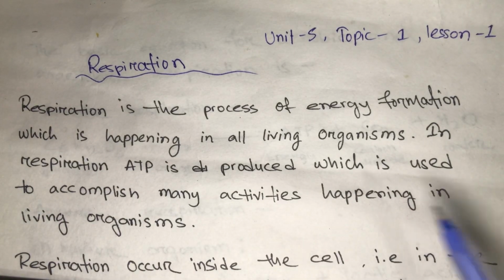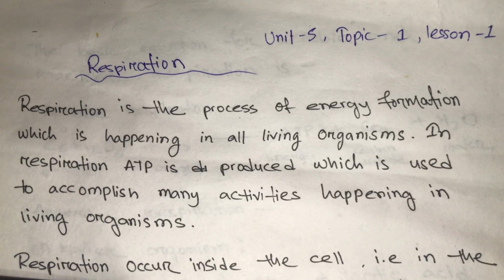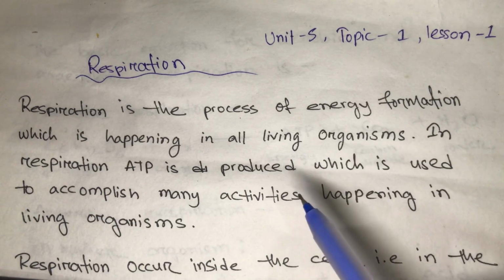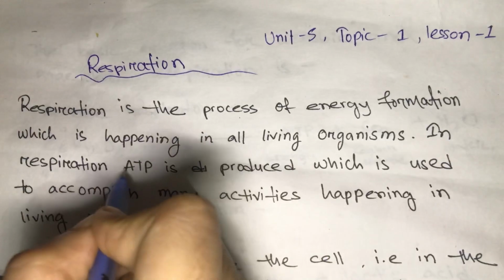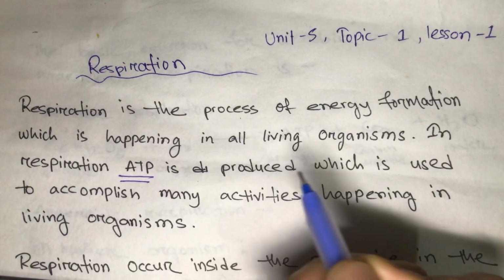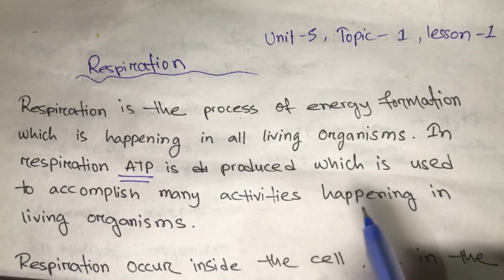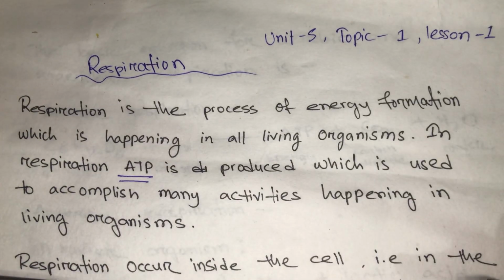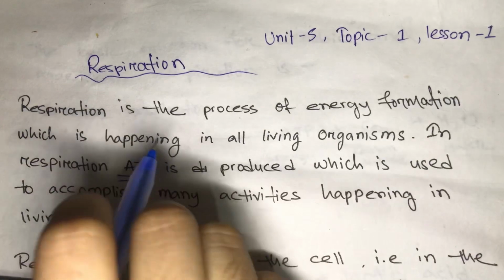So, as I said before, respiration is the process of energy formation and it happens in all living organisms. In respiration, ATP is the form of energy, and it is used to accomplish many activities in living organisms.